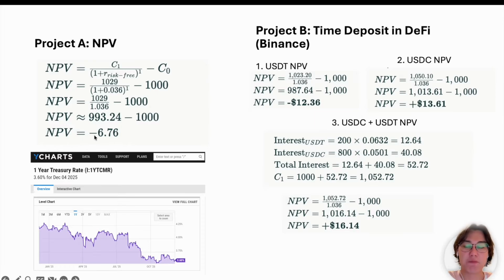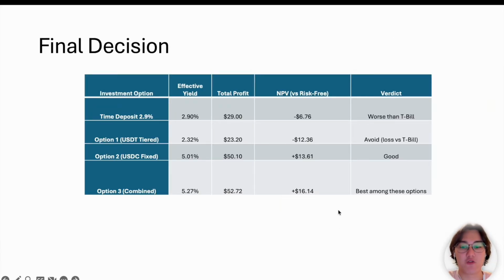And NPV for project A is minus $6.76, while for project B, for USDT only, if we put $1,000, it's minus $12.36, while for USDC the NPV is plus $13.61, which is already good. But let's try to maximize our value and combine USDC to $100 with higher return and USDT with also some certain return, and then we're getting a $16.14 return. So let's have a final decision.